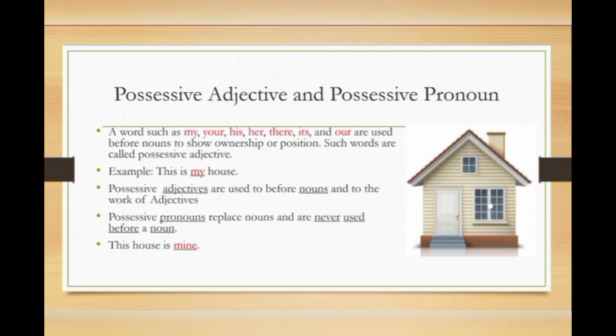My has been used before a noun, so it's an adjective. And if the possessive word is a pronoun, it comes at the end of the sentence. There is only one simple trick to know the difference. A possessive adjective comes before a noun and a possessive pronoun comes at the end of the sentence or after the noun.